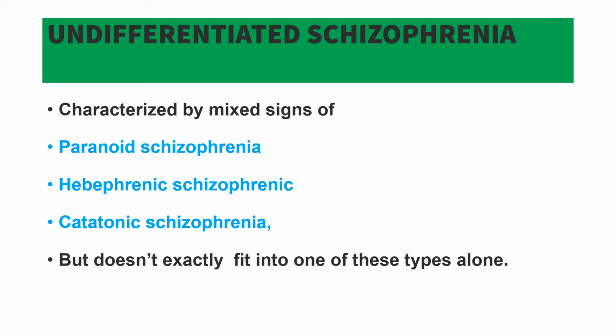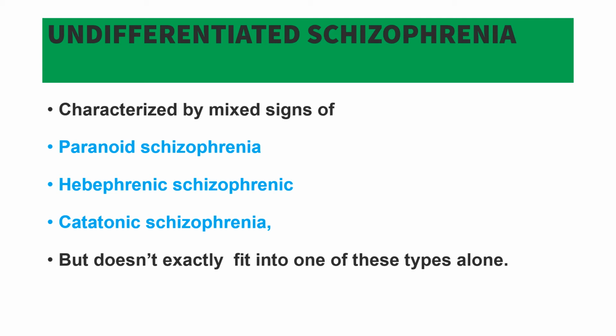From the word itself, you can understand the meaning: undifferentiated. It is characterized by mixed signs of paranoid schizophrenia, hebephrenic schizophrenia, and catatonic schizophrenia. Sometimes the patient will show paranoid schizophrenic symptoms, like positive symptoms, delusion of grandiosity, or auditory hallucination. Sometimes the patient will show hebephrenic schizophrenic symptoms. Sometimes the patient will show the rarest catatonic schizophrenic symptoms, but doesn't exactly fit into one of these types alone. So that's why we are calling it undifferentiated schizophrenia. We cannot differentiate which kind of schizophrenia.